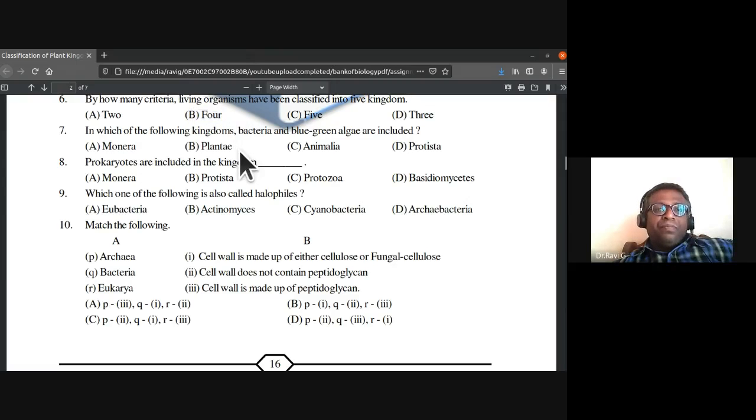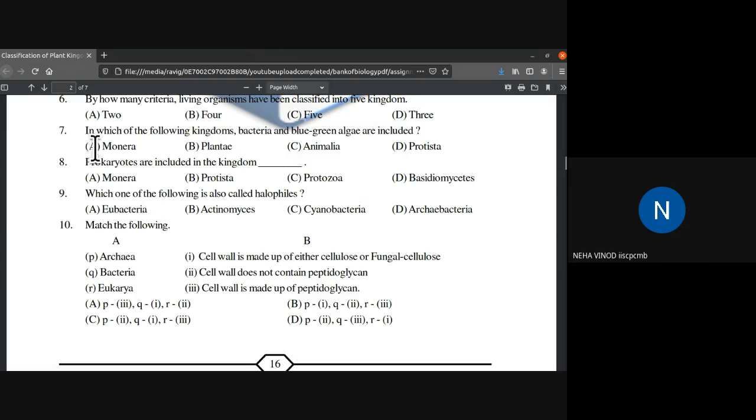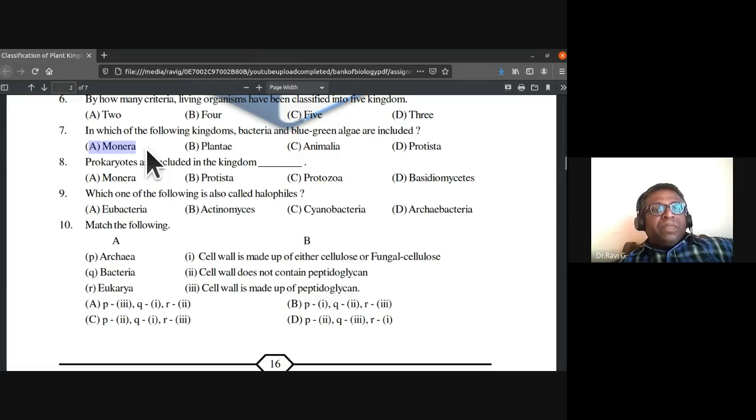So B, 4. In which of the following kingdoms are bacteria and blue-green algae included? Again, this is an easy question. You should be able to answer. Which kingdom? Monera. Monera is the answer.